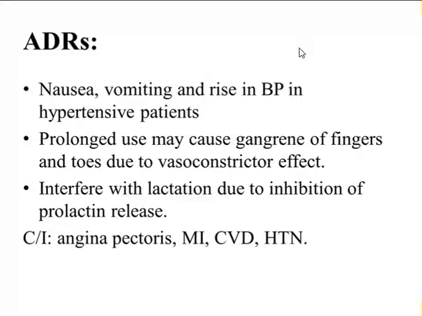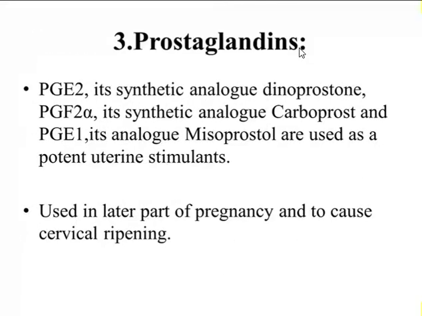Now coming to uterine stimulants, that is prostaglandins. So prostaglandin E2 and F2 alpha are used. Prostaglandin E2 and its synthetic analog is dinoprostone, prostaglandin F2 alpha and its synthetic analog is carboprost, and prostaglandin E1 and its analog misoprostol are used as potent uterine stimulants, and they are used in the later part of the pregnancy and to cause cervical ripening.